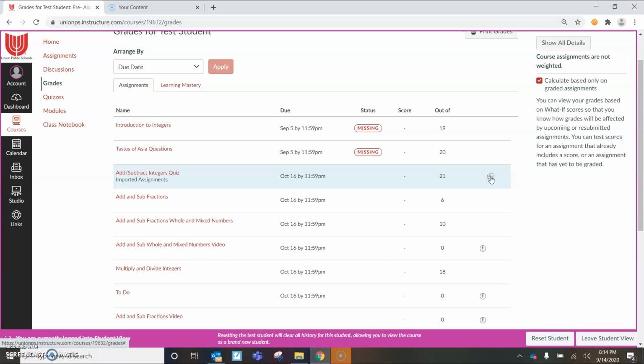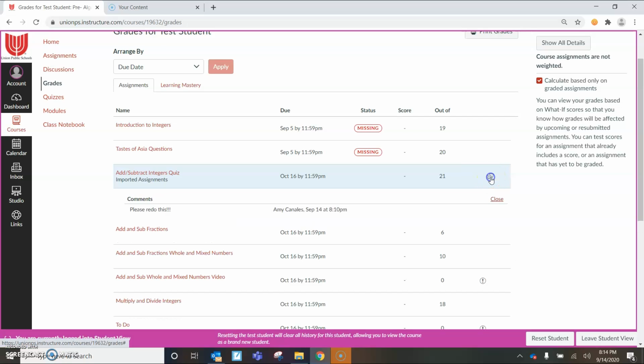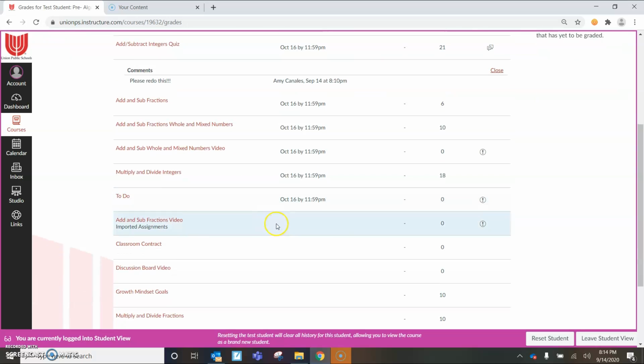But remember, I take redos for full credit. I take late work for full credit. Okay, so if there's something you haven't done yet, it says missing. You need to go in and do it. If there's something that has a box like this, you need to click on it and read what I wrote for you. Okay, really important.